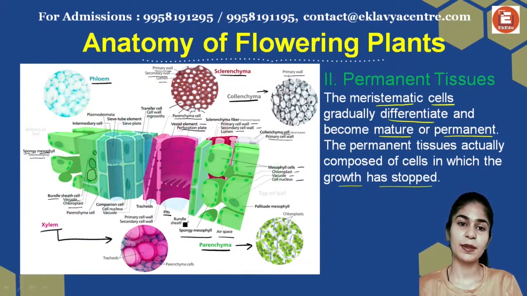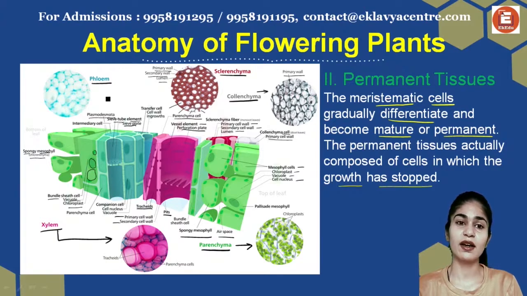There are certain pits present. There's also primary and secondary both types of cell walls. The tracheae are present. These are different types of xylems that we're going to talk about. Phloem has sieve plates, not perforation plates. Perforation plates are a lot bigger than your sieve plates. Then there's sieve tube elements present.